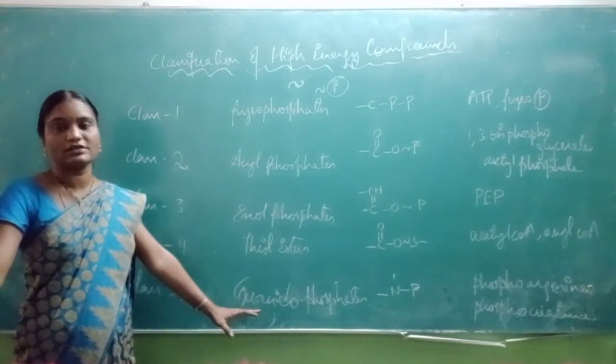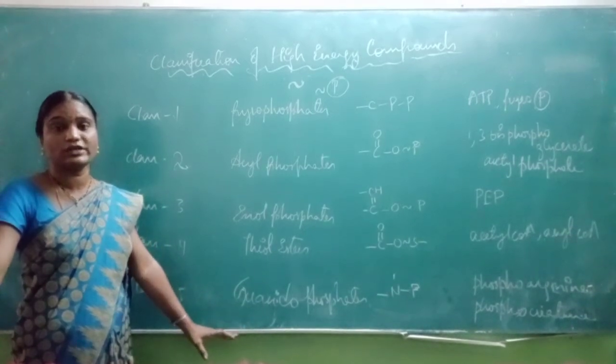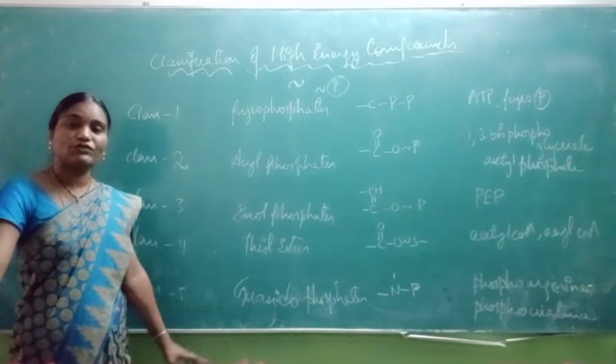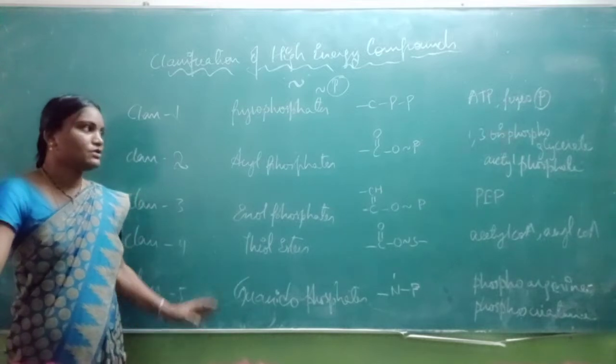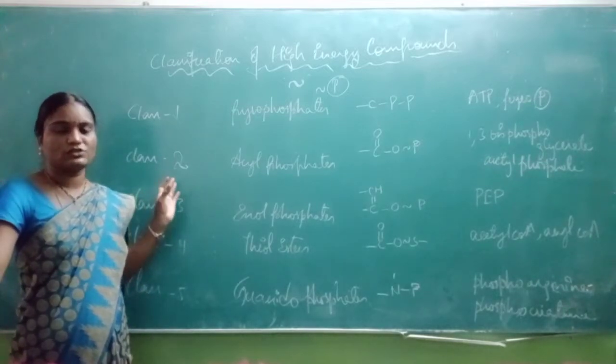Phosphocreatine is generally termed an energy storage form in vertebrate muscle and in brain. So this is the classification of high energy compounds.